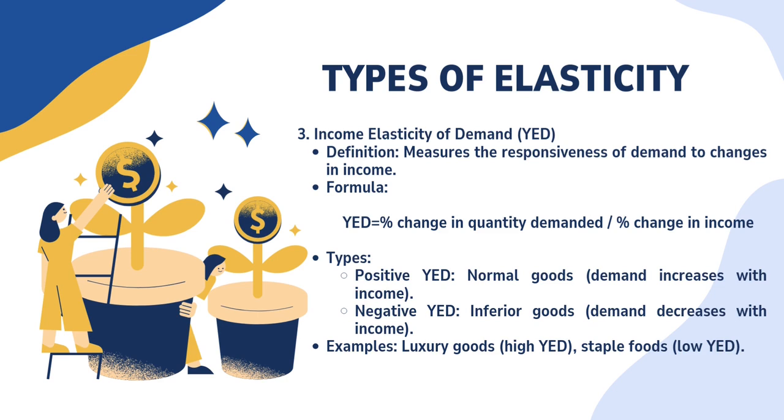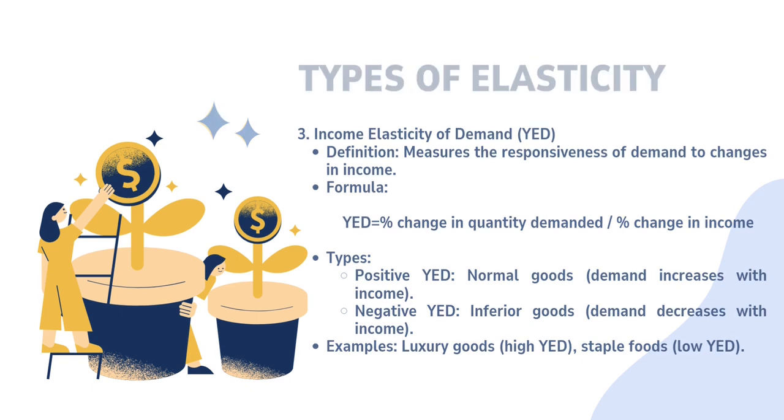Positive income elasticity of demand is for normal goods, where the demand increases with income, while negative income elasticity of demand is for inferior goods, where the demand decreases with income. For example, luxury goods have high income elasticity of demand, and staple foods have low income elasticity of demand.